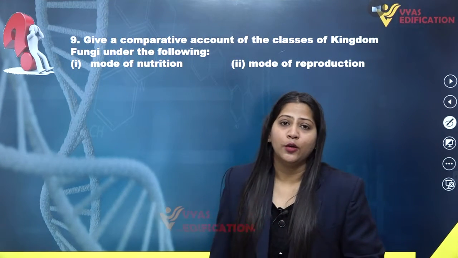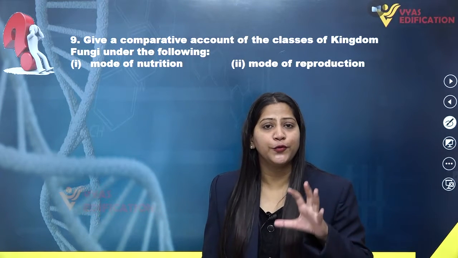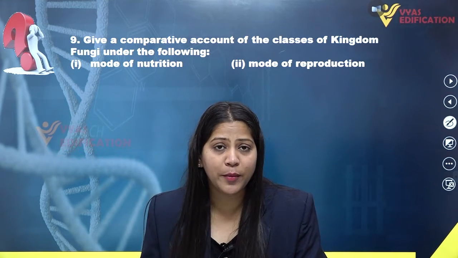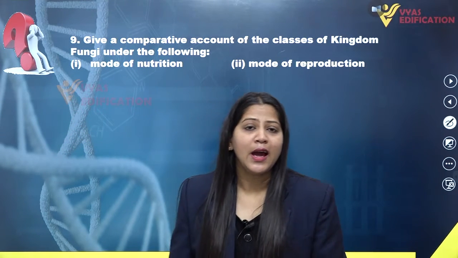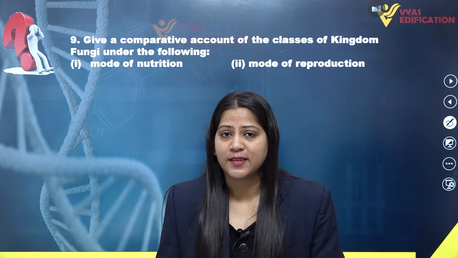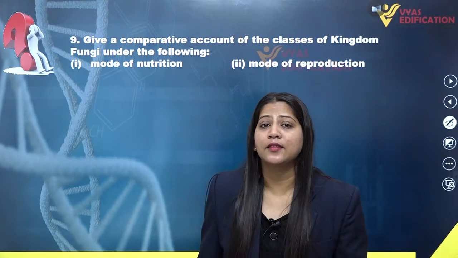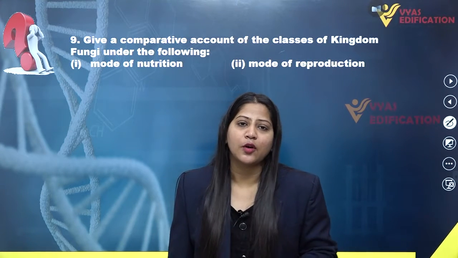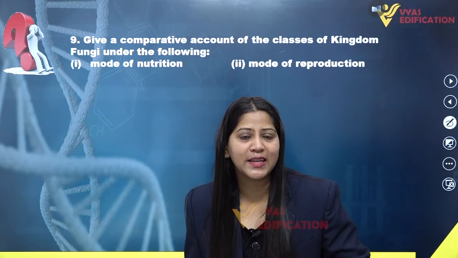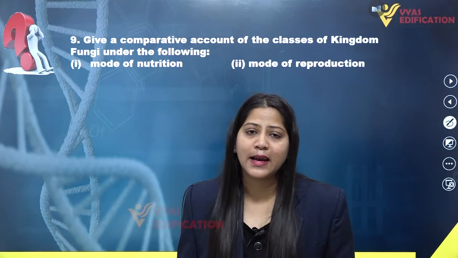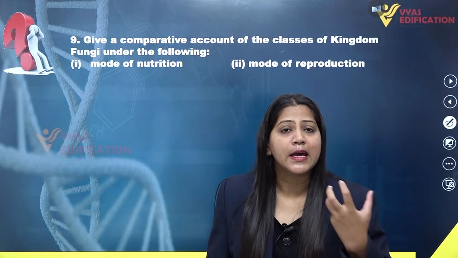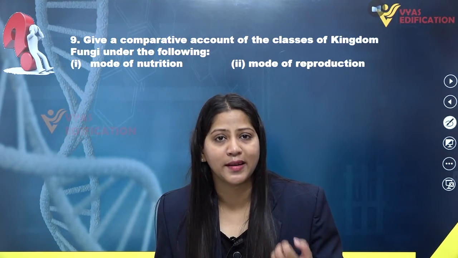Now we already know that the fungi have been classified into 4 different categories: Phycomycetes, Ascomycetes, Basidiomycetes and Deuteromycetes. We have discussed Phycomycetes, which is the first class of fungi. Now we are going to discuss the second class of fungi, that is Ascomycetes. This class includes members like Penicillium, Aspergillus, Claviceps and Neurospora. These are the members included in the second class of fungi, that is Ascomycetes.